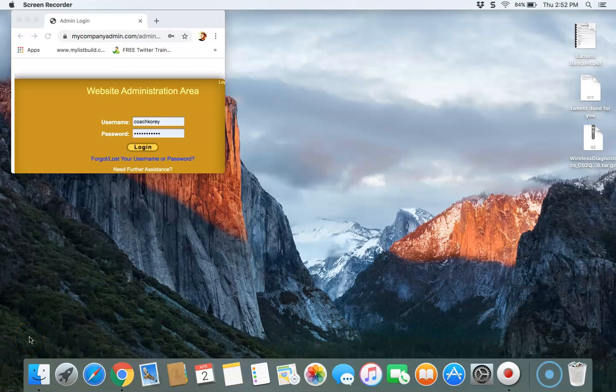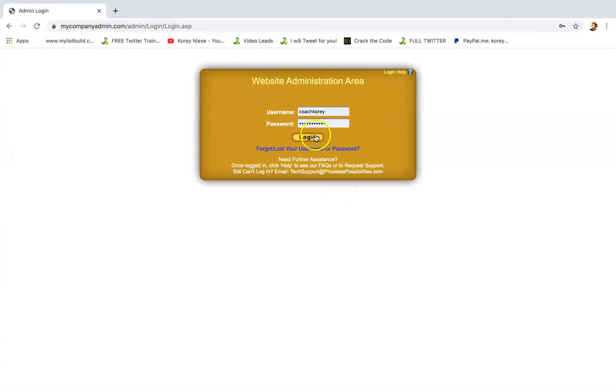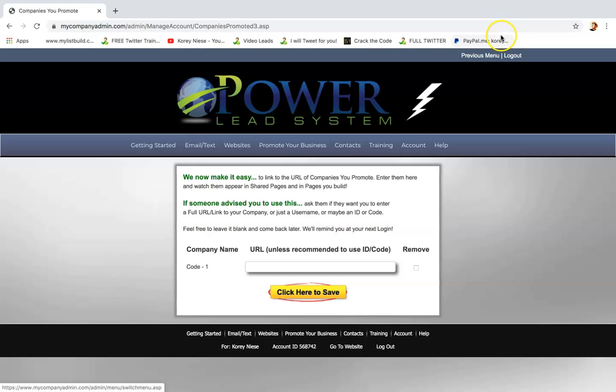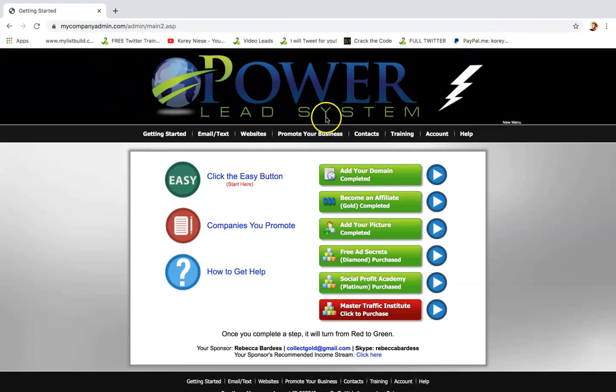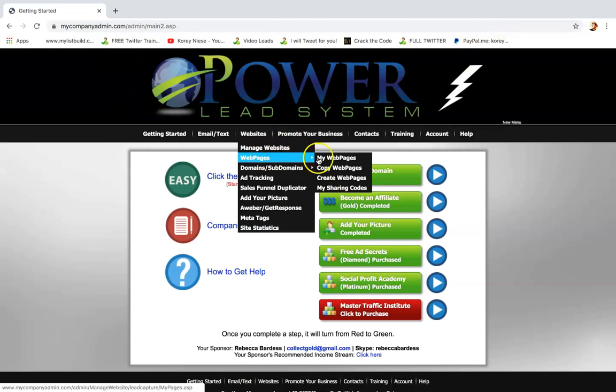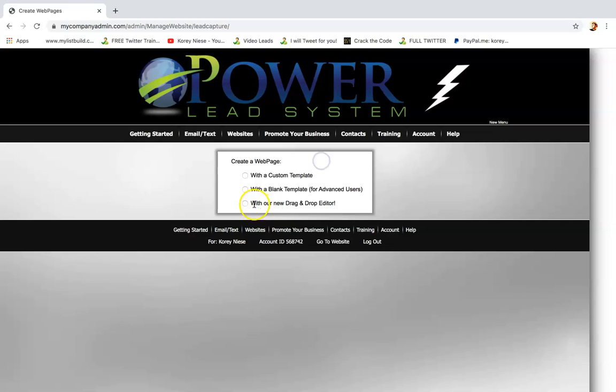How to build a power lead system web page. I'm going to log in and just go through this in real time so you get a realistic idea of exactly how long it can take. You can literally build pages in as quick as a couple minutes. We have our new drag and drop editor, which you can use in create the web pages section.